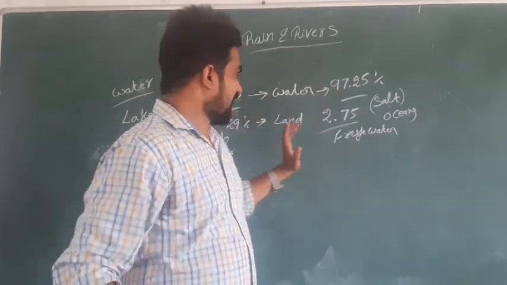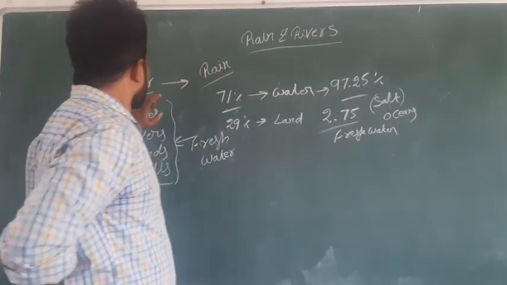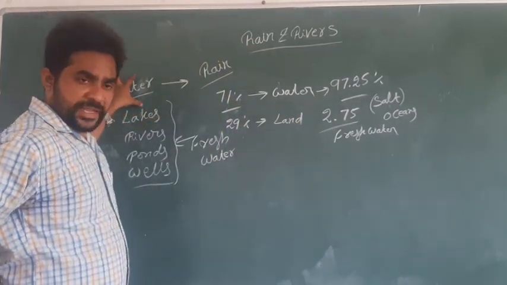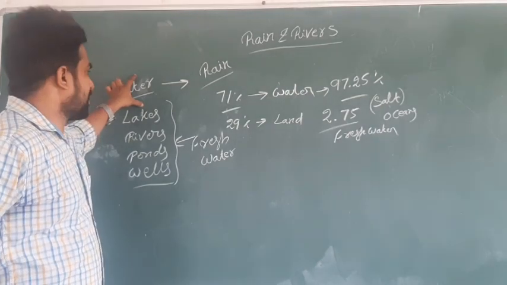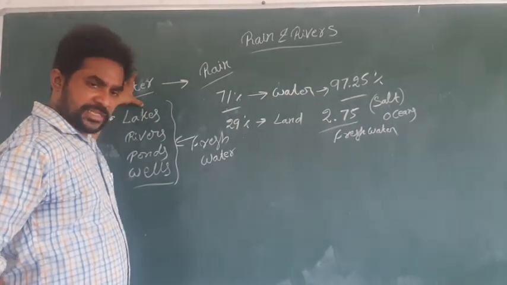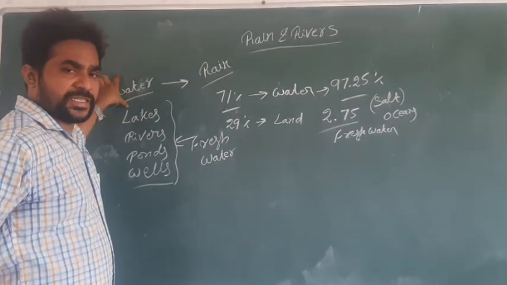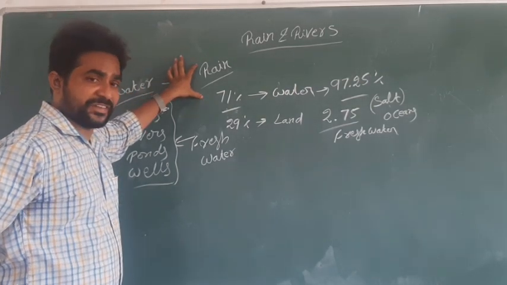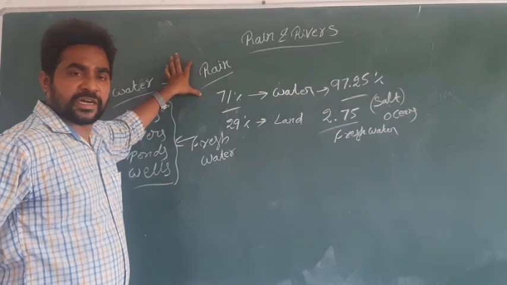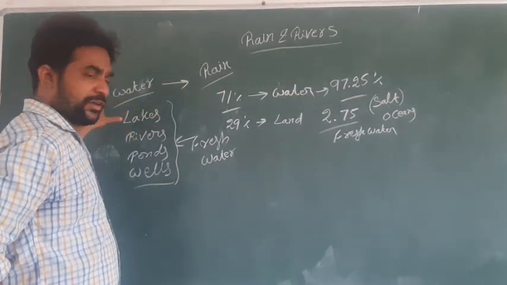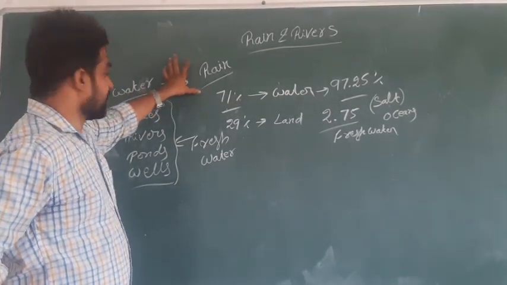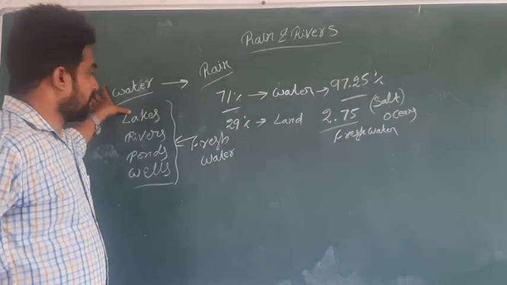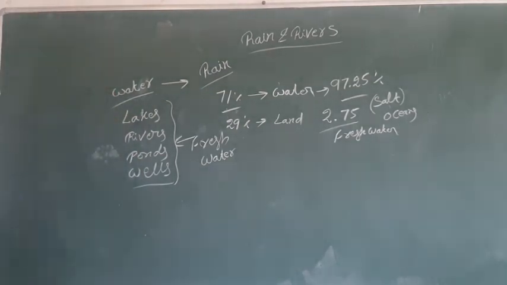So one more time I will reveal this concept. Water is very important for people and animals also. What is the source of water? The source of water falls in the form of rain. Without rain, there is no chance of water. This water is available in the form of lakes.